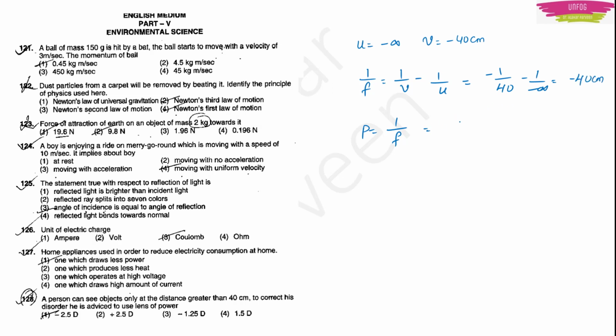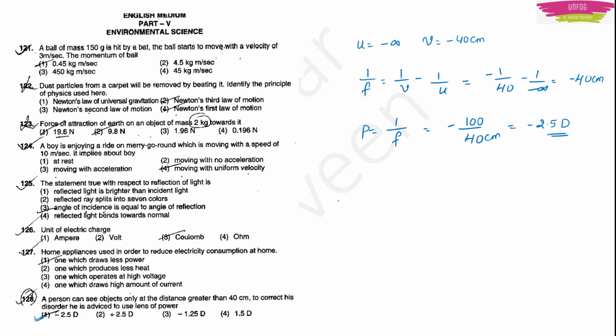Now this power I can easily find out. It is actually 1 upon 40, but then I want diopter, right? For diopter, because 40 is in centimeter, I have to put 100 in the numerator, because this is the formula. If you write meter, then you don't write 100 in the numerator. Okay, this will be the power. This is minus 2.5D. So, minus 2.5D. Option 1 will be the right answer.